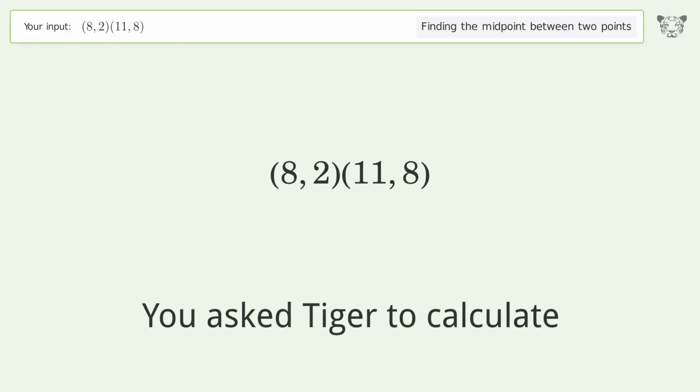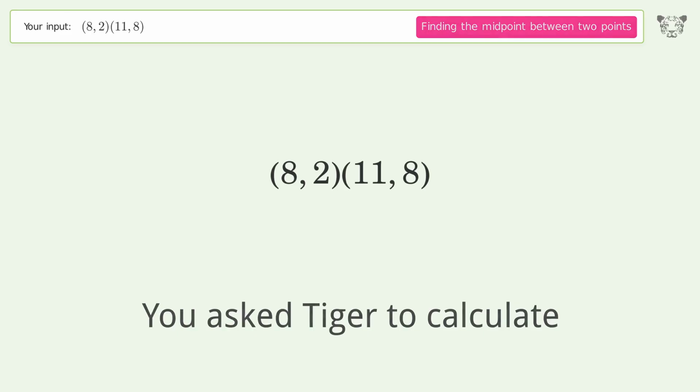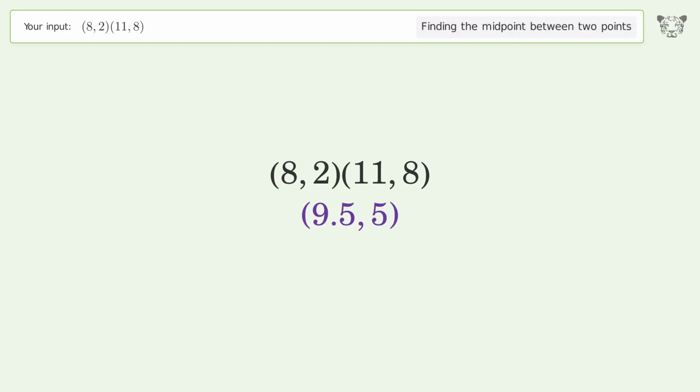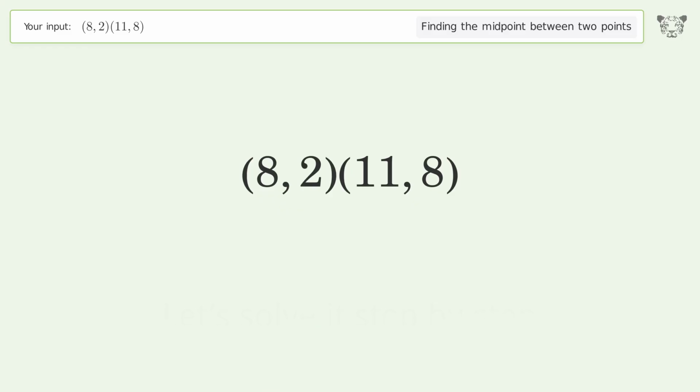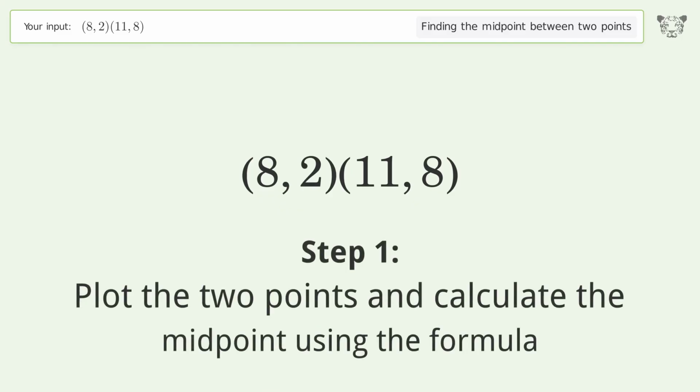You ask Tiger to calculate. This deals with finding the midpoint between 2 points. The midpoint between the 2 points is 9.55. Let's solve it step by step. Plot the 2 points and calculate the midpoint using the formula.